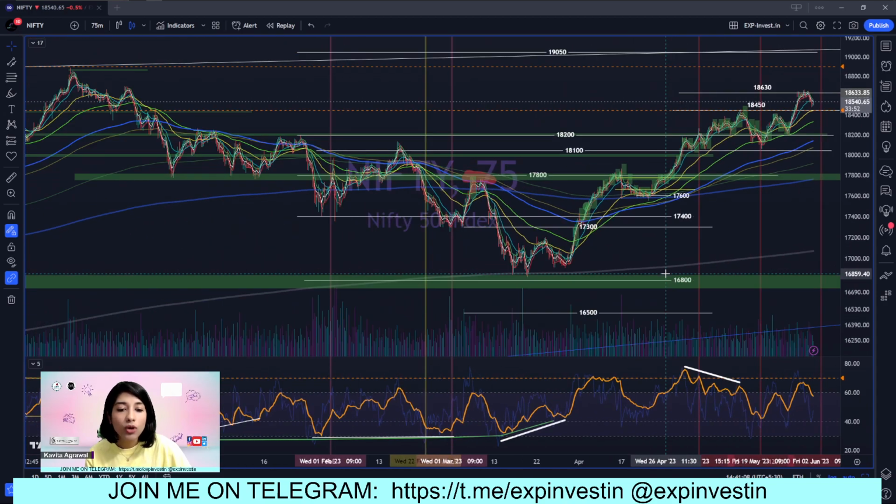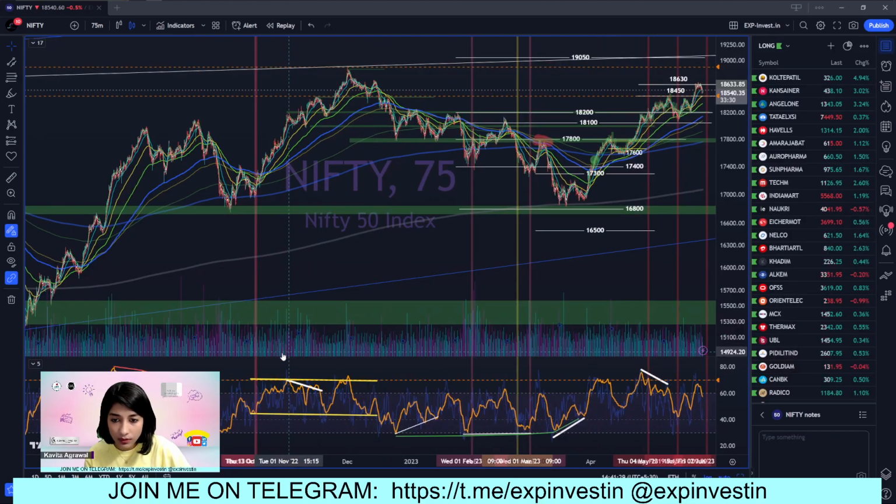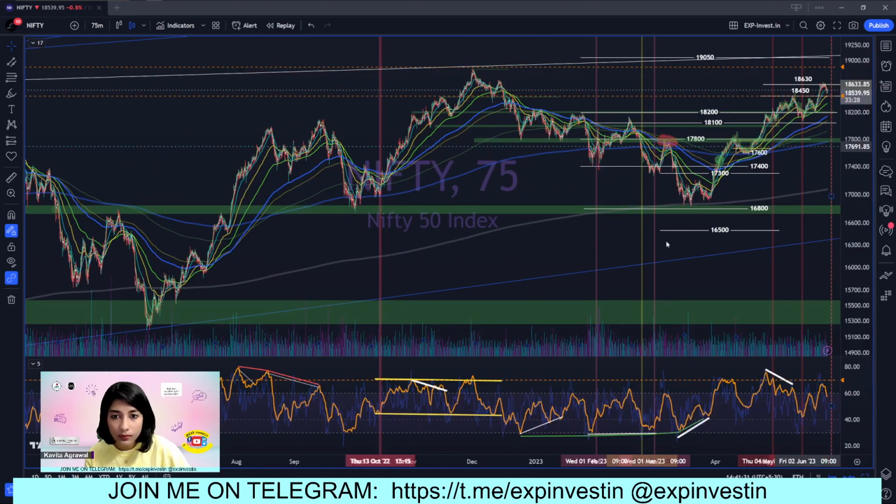All right, so coming back to the discussion, here you can see this channel that I've just drawn. Let me just make this thicker for you to be able to observe better. You can see that RSI here was very, very bullish, and I'm also going to draw for you some vertical trend lines, just at the beginning and end of this zone.